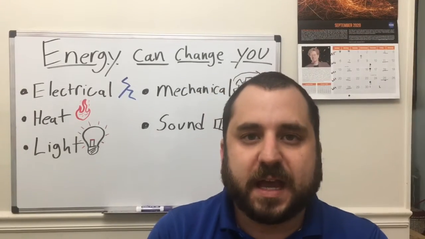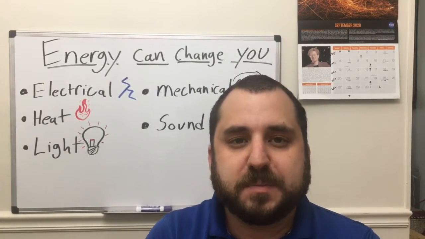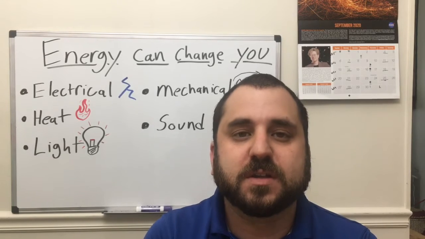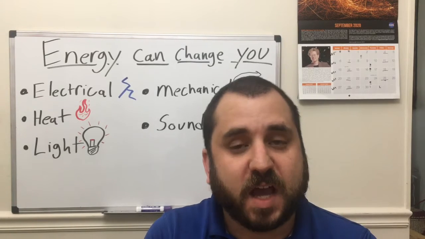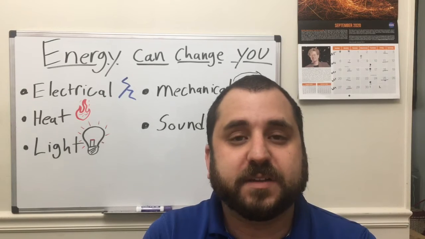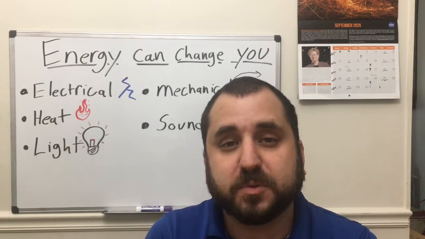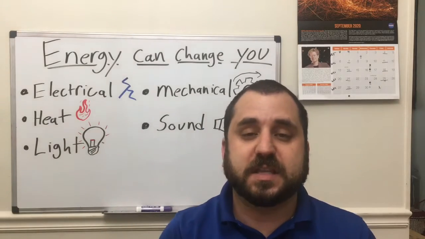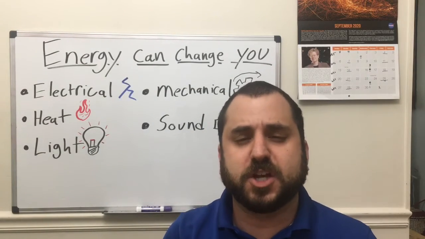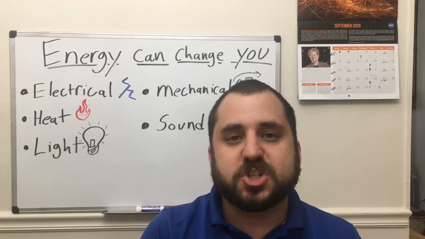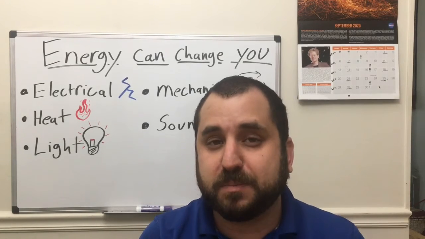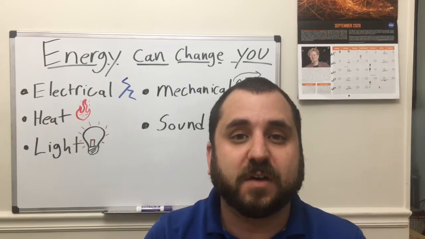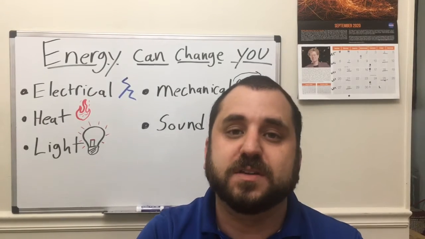So we looked at how different types of energy can cause changes. And a lot of the time, it's pretty clear what kind of change will happen. For example, when I hold the ice in my hand, the heat energy causes the ice to melt. That's a very obvious change. But sometimes the change that took place and the type of energy is not very obvious, and we have to do something called infer.